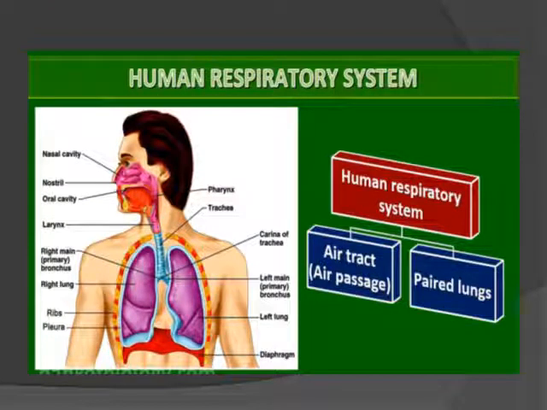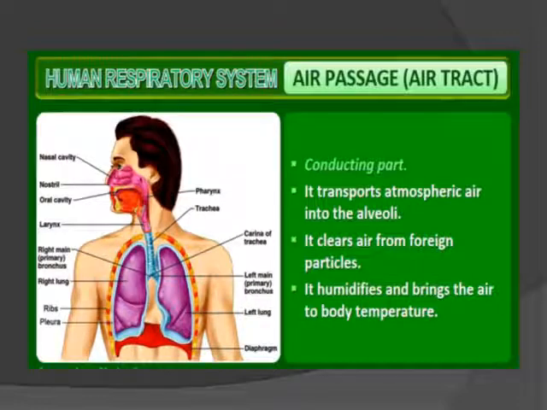The next is the human respiratory system. This is very familiar to you. The human respiratory system is divided into two parts: one is the air tract and another is the lungs, which are considered to be the respiratory organs. The air passage or the respiratory tract is known as the conducting part, because that is the part through which the transport of atmospheric air from the atmosphere to the alveoli takes place.